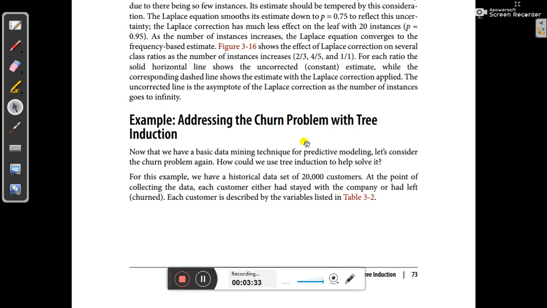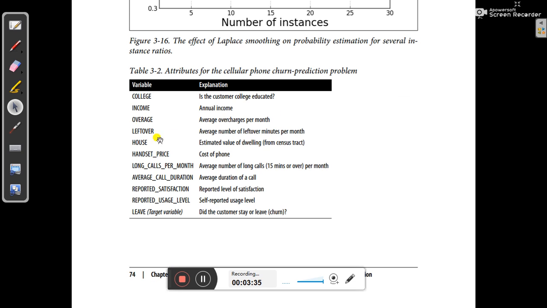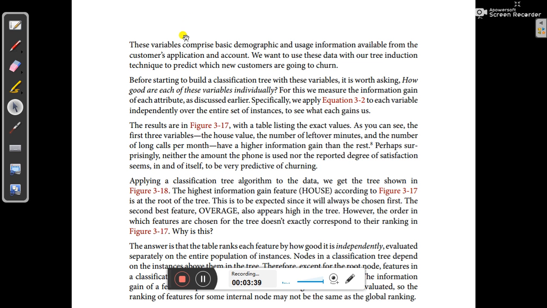Our variables, or attributes, comprise basic demographic and usage information available from the customer application and account. So we are going to use this data in our tree prediction technique.